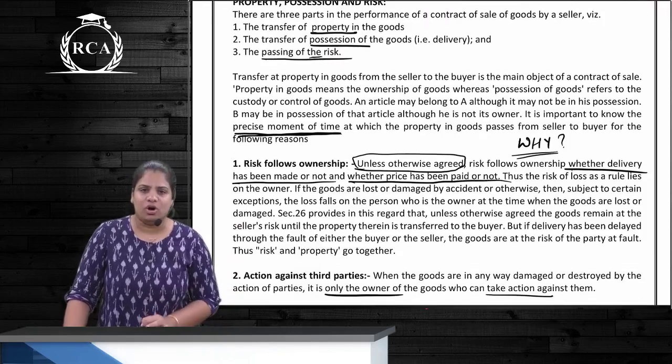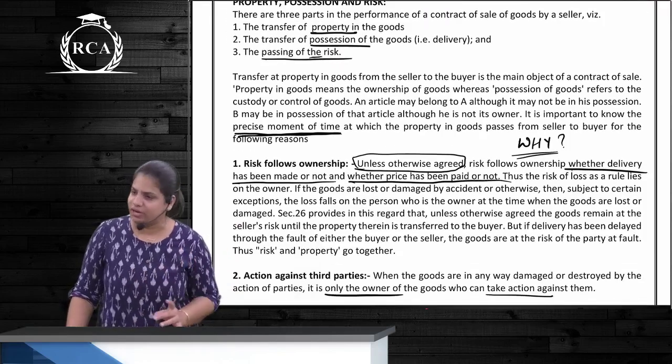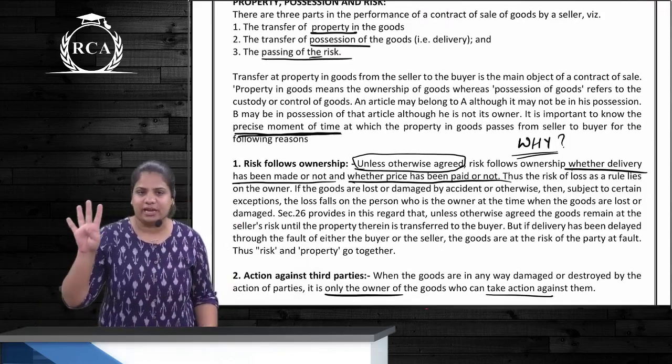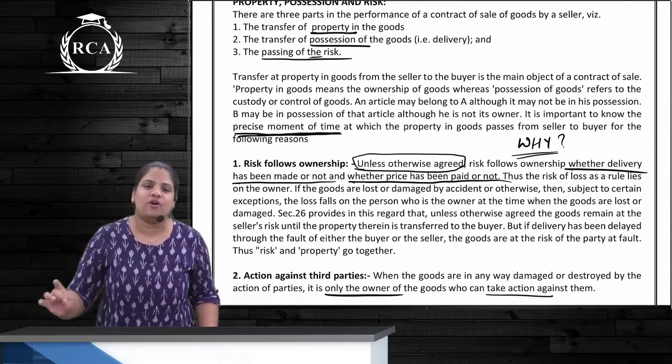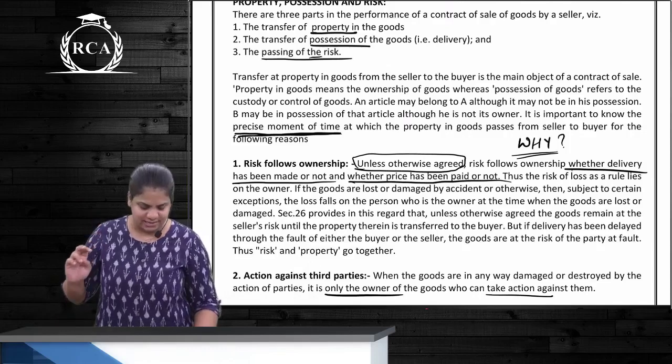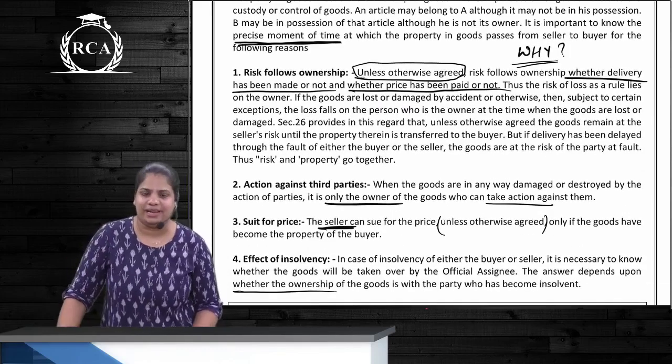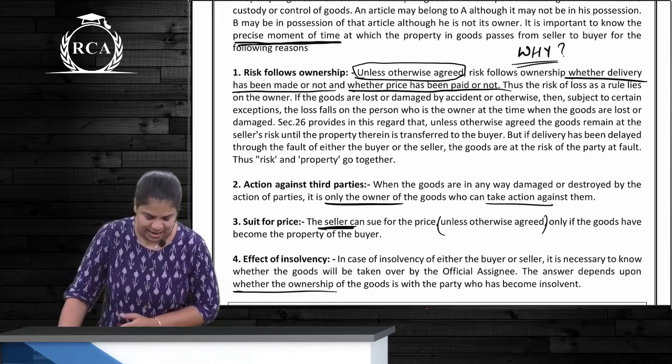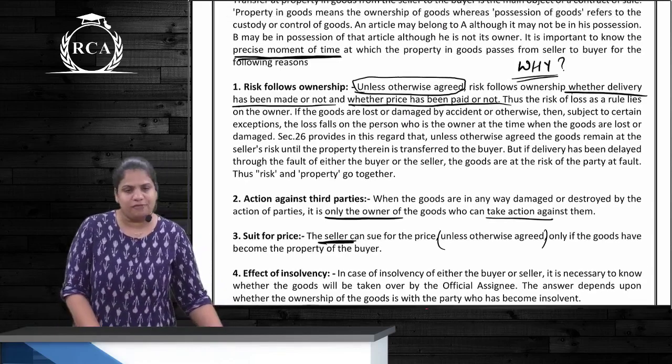Why should we know the time of transfer of ownership? It is because of 4 reasons. First is risk follows ownership. Second is action against third parties. Third is suit for price. And last is effect of insolvency.